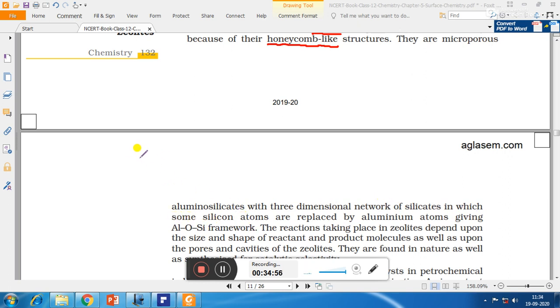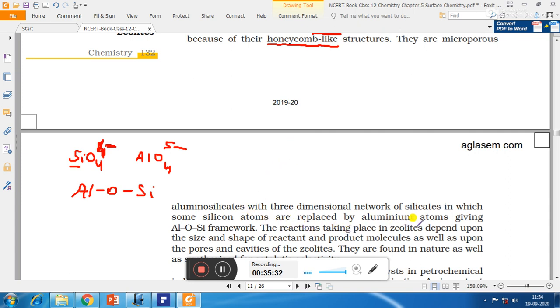Here we have the silicate ion SiO4 4 minus, but out of all the silicate ions, some silicon atoms are replaced by aluminium atoms, so now we have two different types of tetrahedral shape: one is SiO4 4 minus and the second is AlO4 5 minus. There will be a common oxygen linkage between aluminium and silicon, so it forms a honeycomb-like structure.